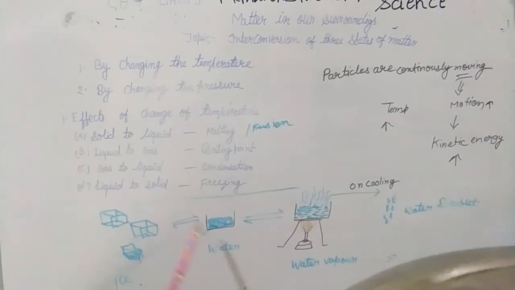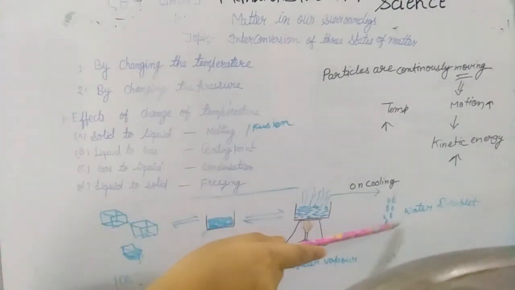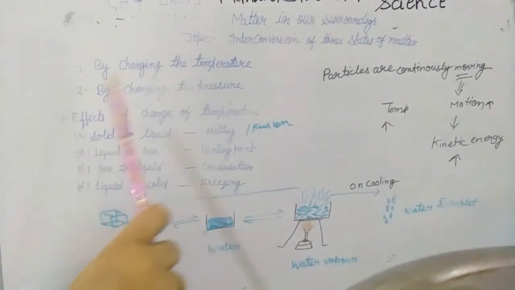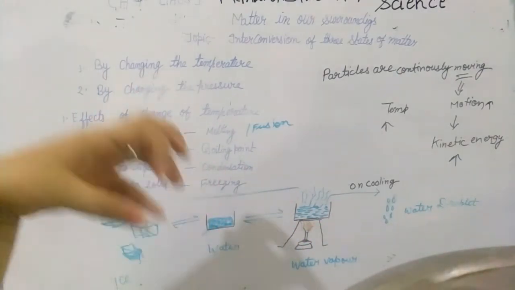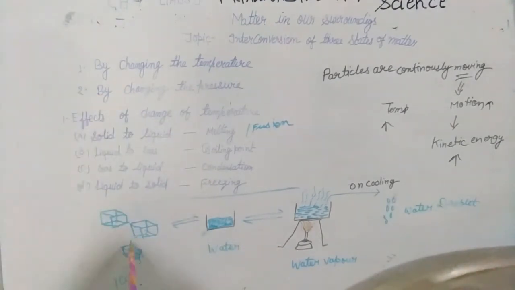Ice changes into water. When you heat the water, it becomes water vapor, a gaseous state, and when you cool these gases, it again changes into water droplets. Ice is a solid state, water is liquid state, water vapor is gaseous state, and these states are interconverted to each other.